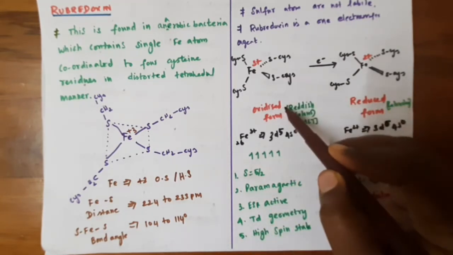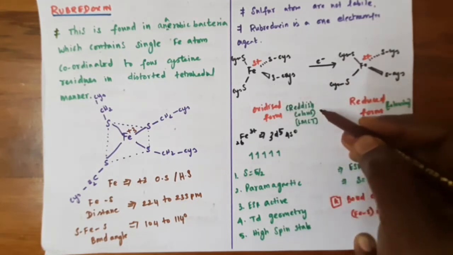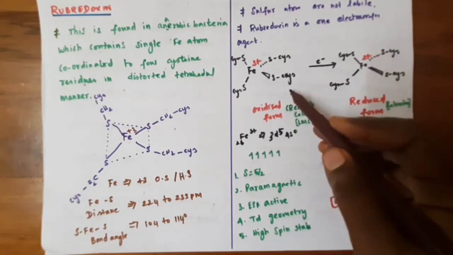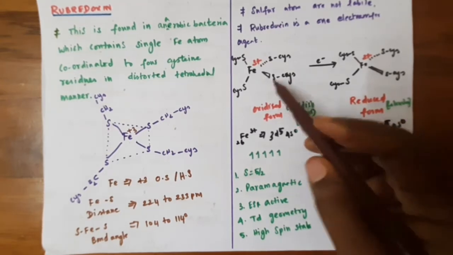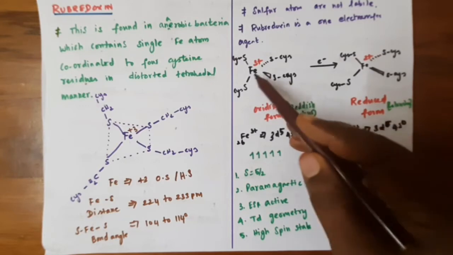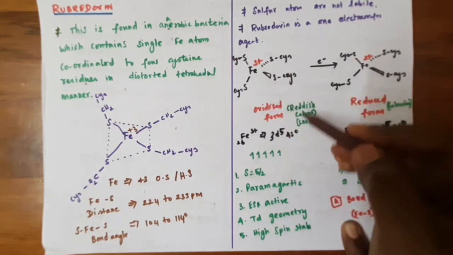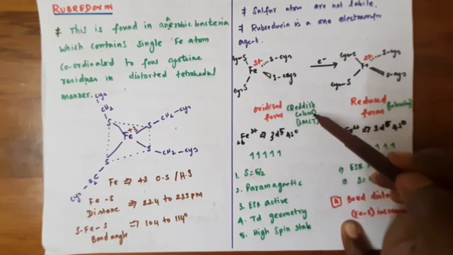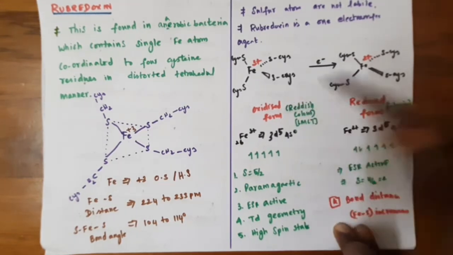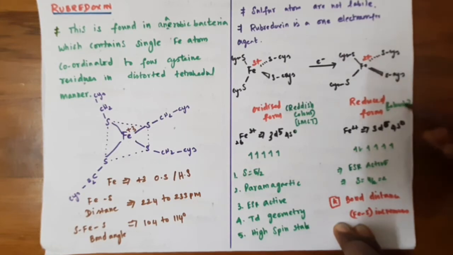In the oxidized form, this rubredoxin is reddish in color. It is highly colored due to ligand to metal charge transfer. There is an electron flow from sulfur to iron, which is called ligand to metal charge transfer. Due to this charge transfer spectrum, rubredoxin has a highly intense, reddish color. After it gets reduced to Fe2+, it is colorless.